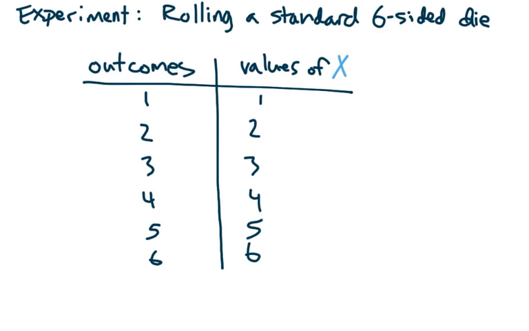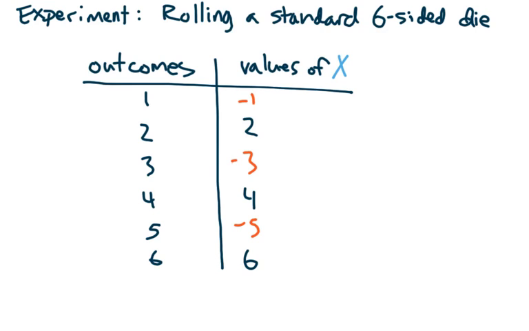But we could say, hey, okay, now we're going to gamble on this. I'm going to wager some money on this die. Now, if I roll a 1, or a 2, or a 3, or 4, or 5, or 6, I'm going to win or lose different amounts of money, and that money will be the value of x. Okay? So if I roll a 1, I lose $1. If I roll a 2, I gain $2, etc.